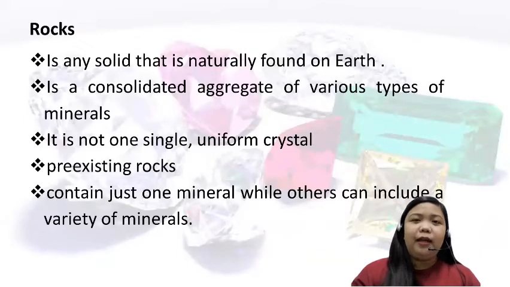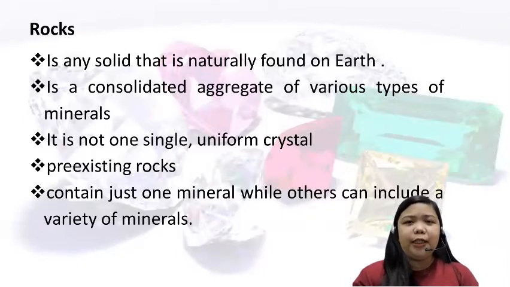Not only that, they are also known as consolidated aggregates of minerals, meaning rocks were formed because of consolidation, compaction, and a combination of different minerals. Then, rocks may form from pre-existing rocks. How is it possible?